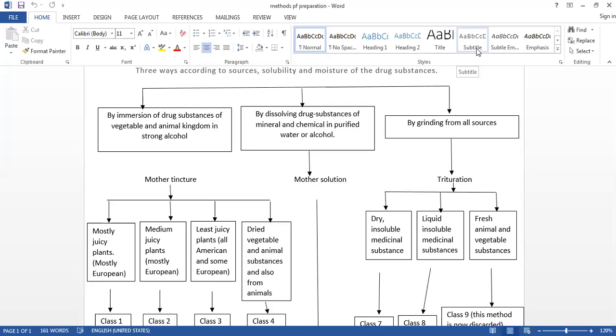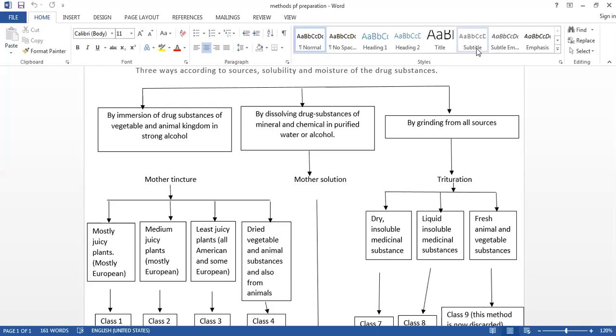And in the class 9, it includes fresh vegetables and fresh animal substances. So here we are doing trituration, because dry drug substances are involved here.